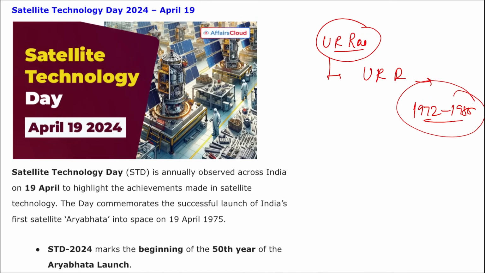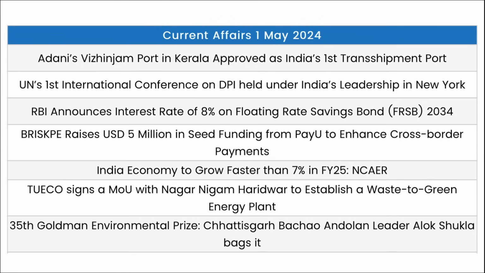Right? Then URSC Bengaluru commemorated the Satellite Technology Day, marking it the 50th anniversary of India's first satellite Aryabhatta. So friends, these were your important days for the day, important current affairs for the day.